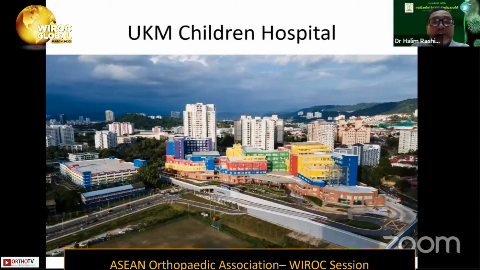But hopefully by next year we can open up this hospital. Just to share that we have the facilities of a hotel as well as a convention center, so maybe if we can do something, we can invite everyone from the AOA fraternities to have some form of meeting here in this new hospital.